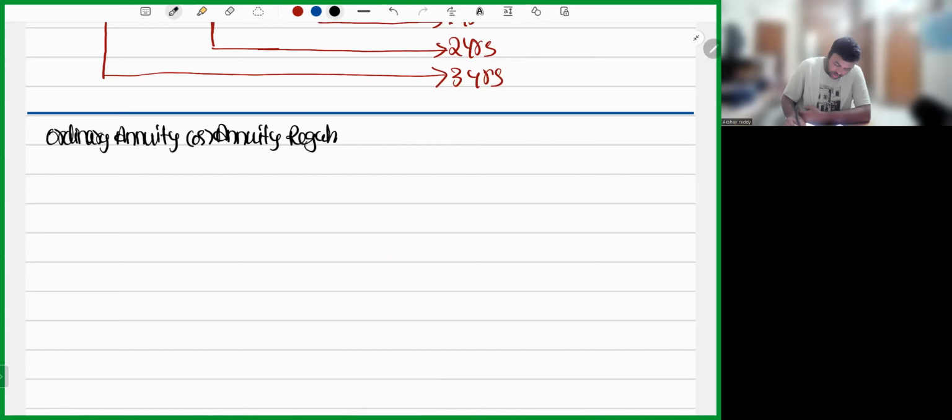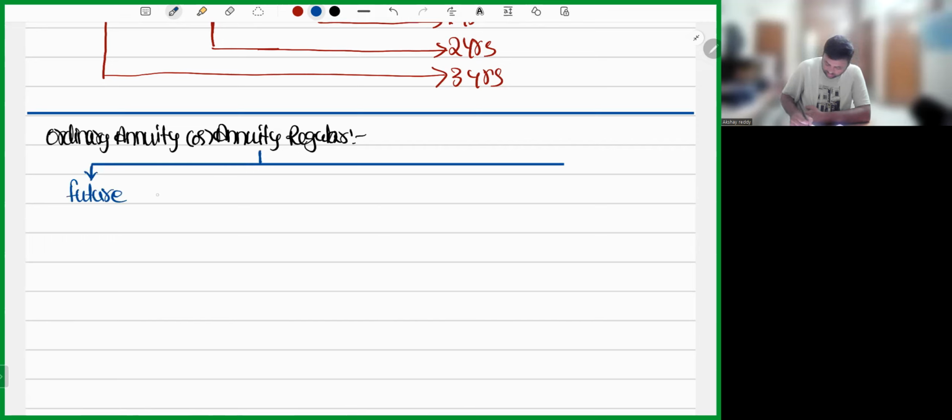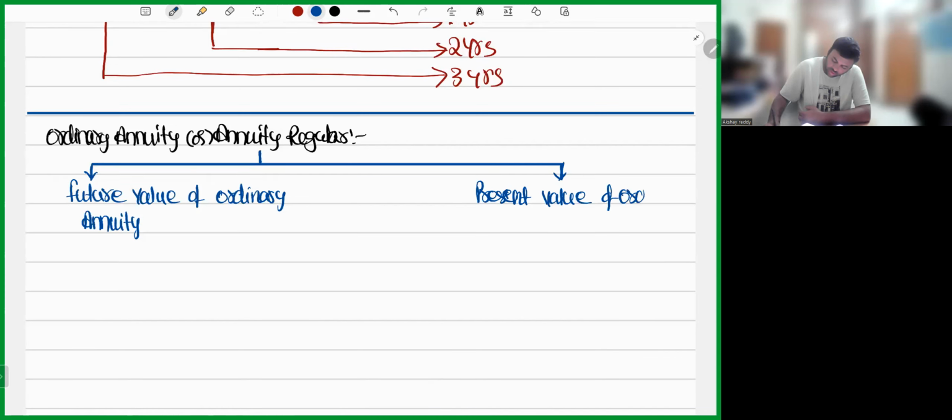Now, ordinary annuity or annuity regular is further divided into 2 types. So, what are the 2 types? We have future value of ordinary annuity and present value of ordinary annuity.